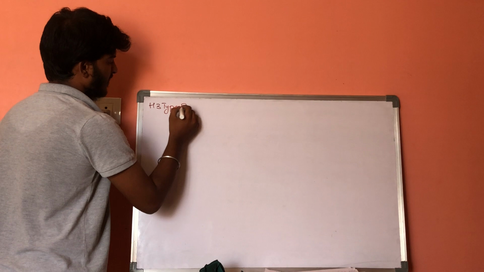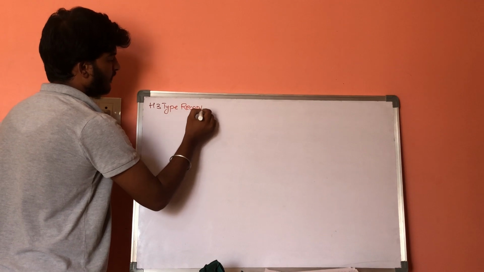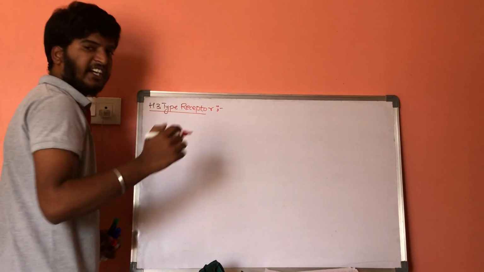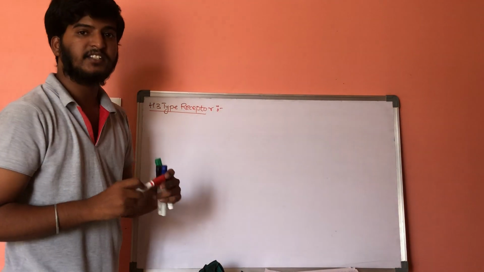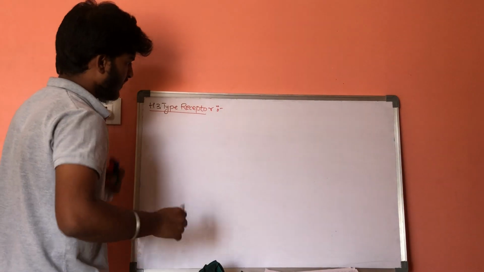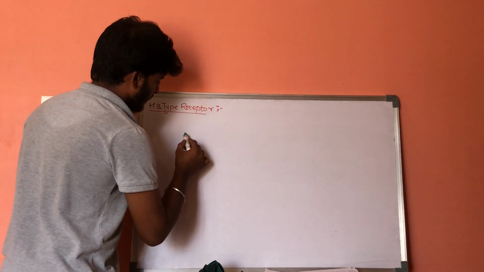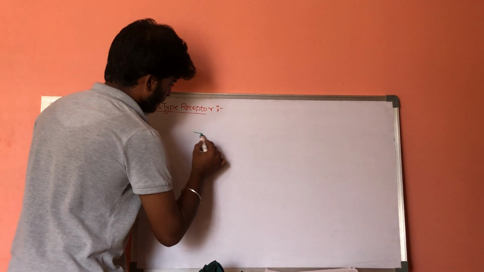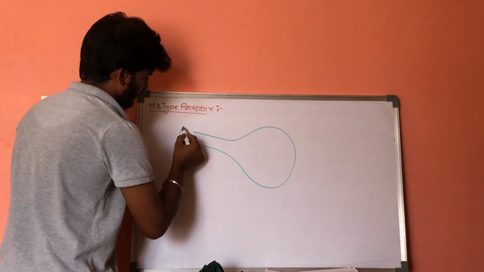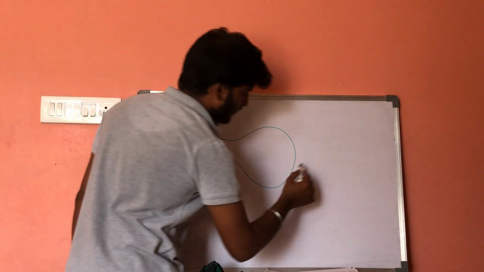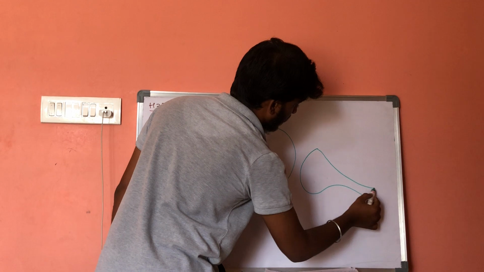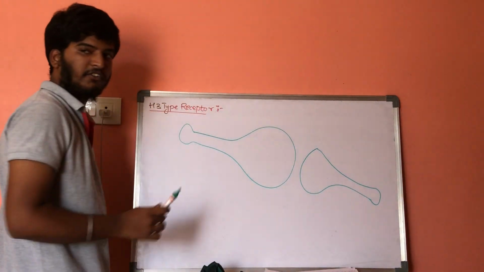H3 type of receptors. Where are these H3 type of receptors present? Let us consider this is one neuron and this is another neuron.